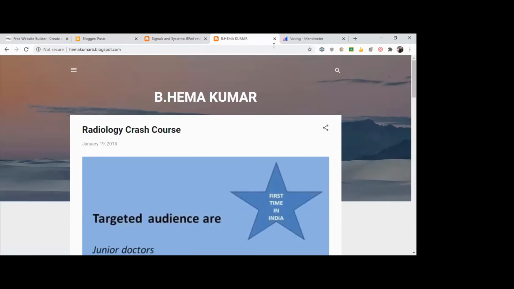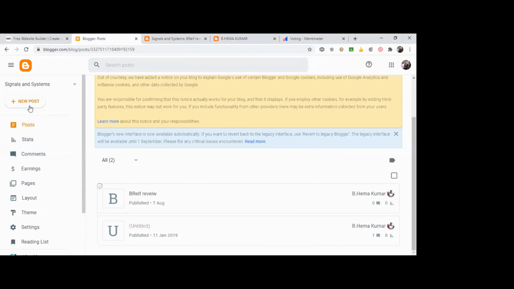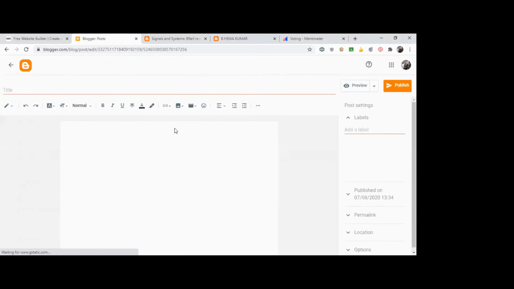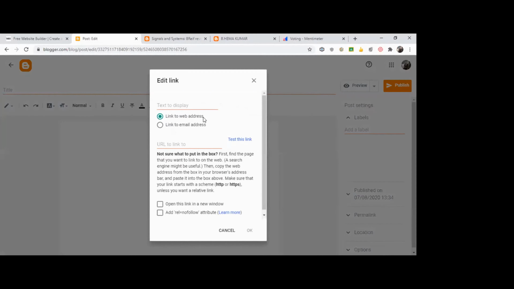That's it. How to link to other material. Inside the blog, I'll create a new post. Suppose you want to give some content from your Google Drive. Here you have insert or edit link, where you can create or edit a URL: link to a web address, link to an email address.